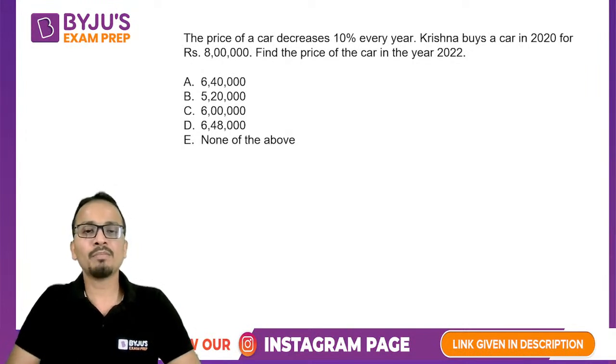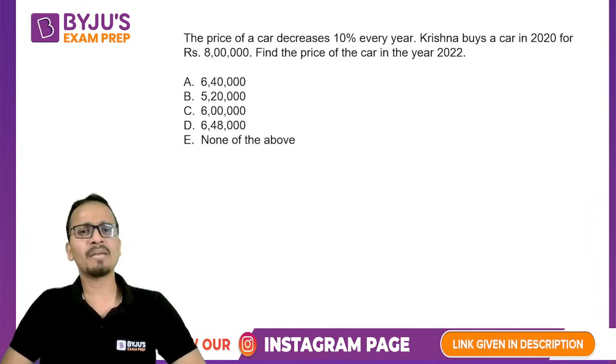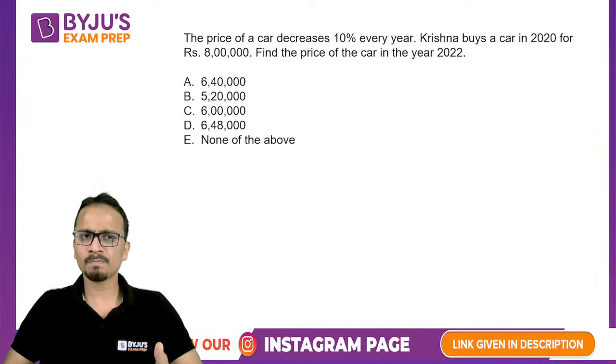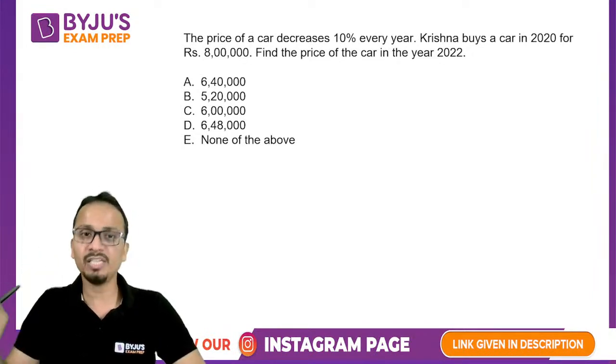All right. Now the price of a car decreases by 10% every year. Krishna buys a car in 2020 for 8 lakh. Find the price of the car in 2022. That means after 2 years. So the price has decreased by 10% every year.